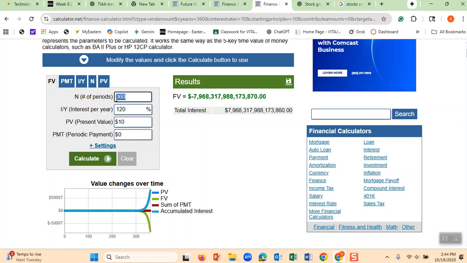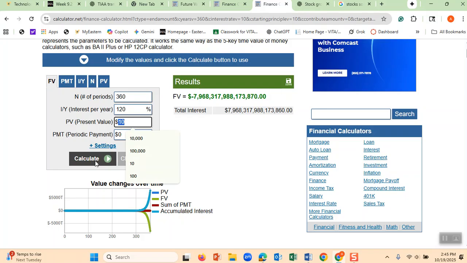It is what happens. Means that every month it goes up. After 30 years, if you multiply 30 years, means 360 months. And in 1 month, it goes up by what percentage? 10%. That means that the annual increase is 120%, because if you multiply 10 by 12 it is 120. That means the stocks are going to go up by 120% every year, and we have 360 months that it is going to go. And the stock that he bought is how much? Only $10. And I click calculate.